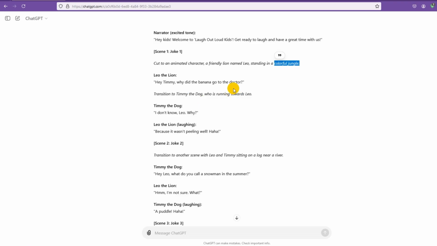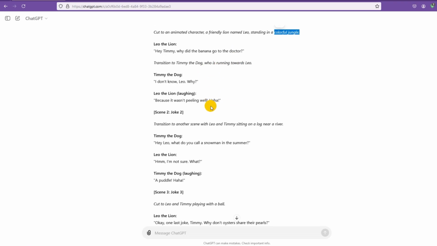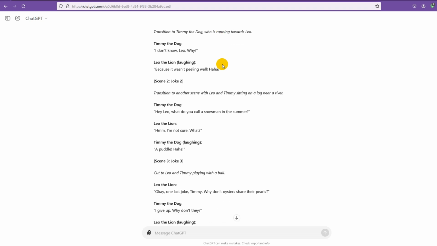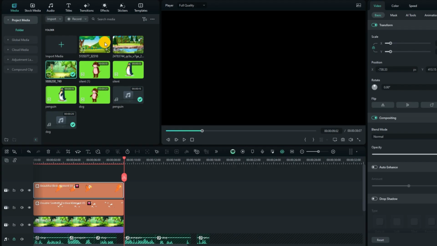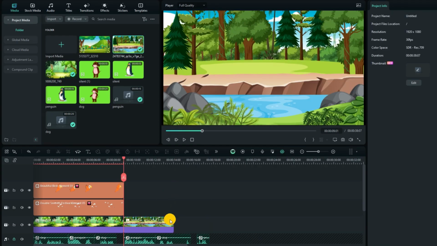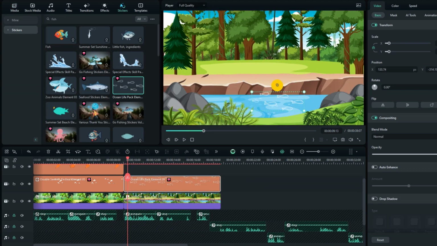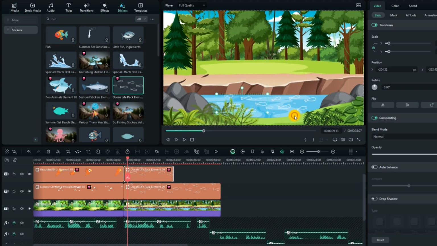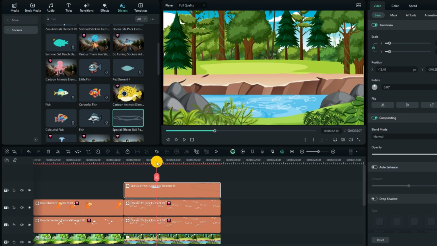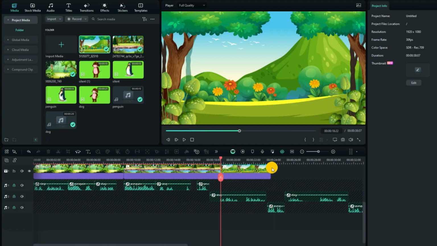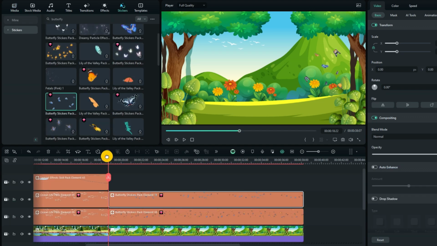Now I'll check the idea GPT provided for the second scene. If you don't like the idea, you can add a different background. I found this background suitable, so I'll add the fishes and a bit of water element to enhance it. I have a total of 3 backgrounds and I prepared all of them. Next we'll adjust our characters.